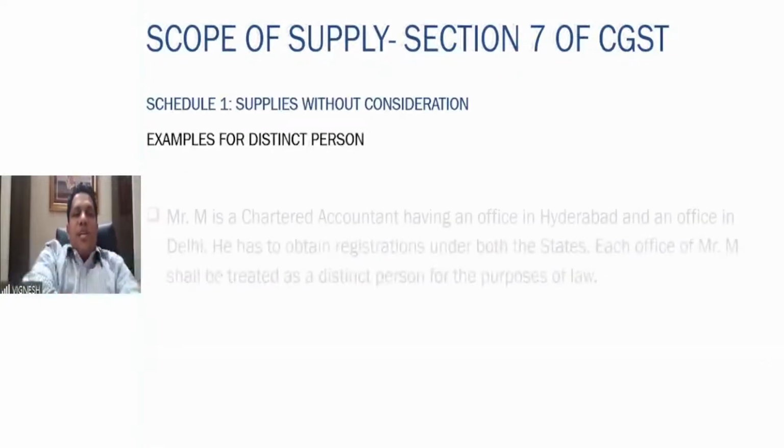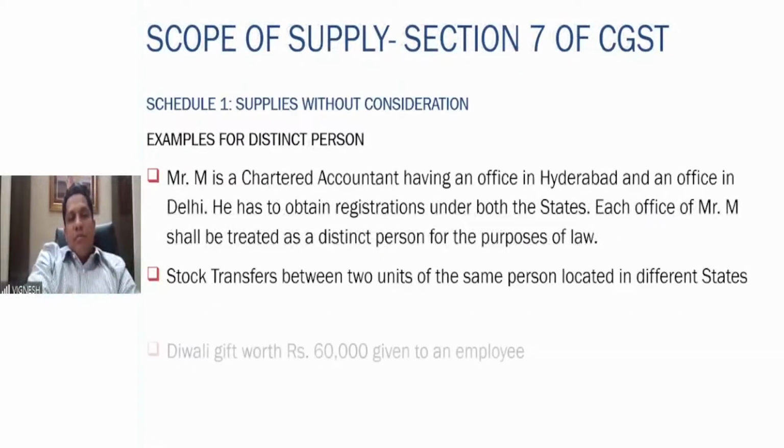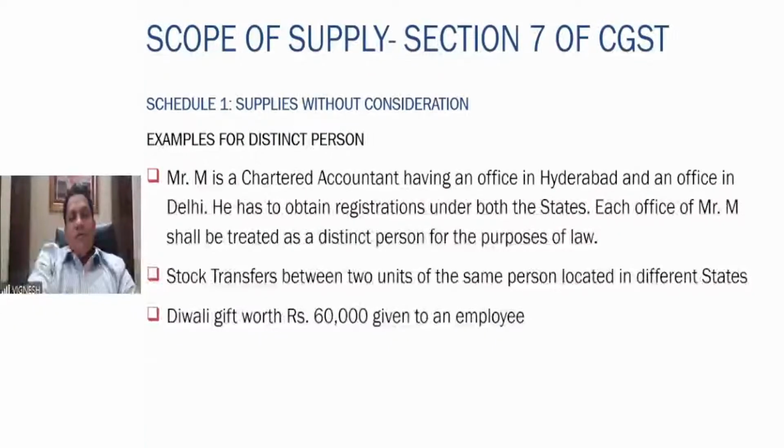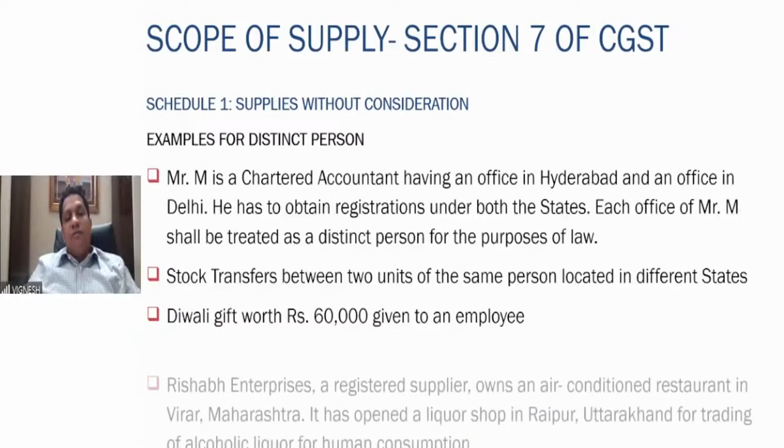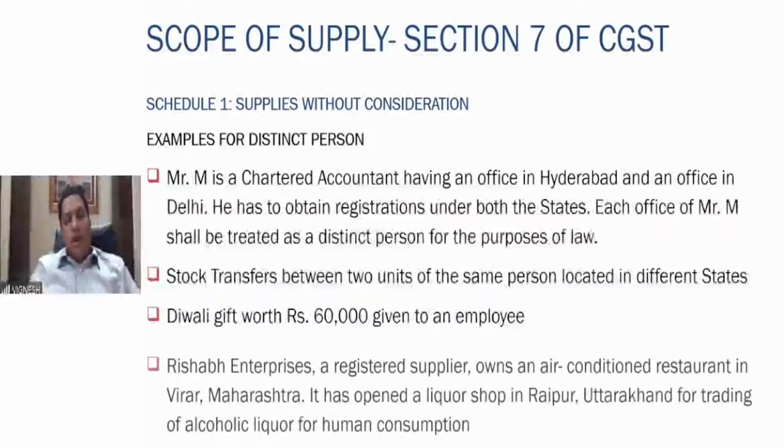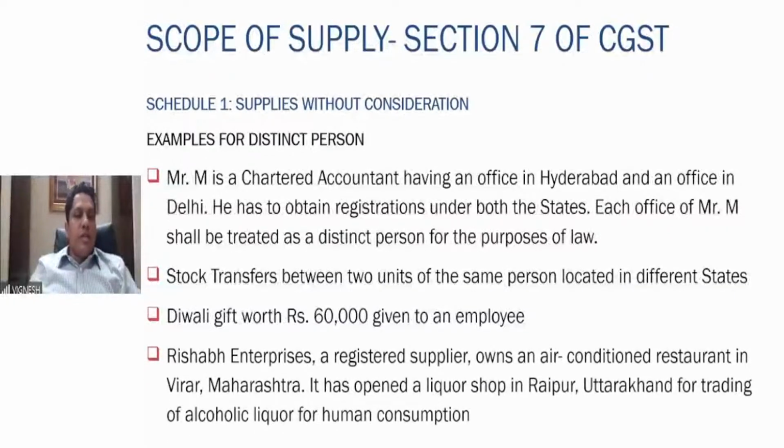Some examples of distinct person: a chartered accountant, Mr. M, has an office in Hyderabad and an office in Delhi. He has to obtain registrations in both these states. Each office of Mr. M shall be treated as a distinct person. Two units of one person located in different states, with stock transfer from one unit to the other, are very much distinct persons. Diwali gift of 60,000 given to the employee. As I told you, more than 50,000, it becomes a related person, and therefore GST is applicable on that.